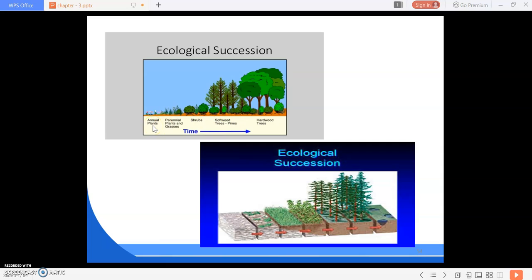So this is the annual plants, and this is the perennial plants and grasses. This is the shrubs. This is the softwood trees or pines, and this is the hardwood trees. In this way our ecological succession happens, and with time it goes from small plants to large trees. This is called ecological succession.